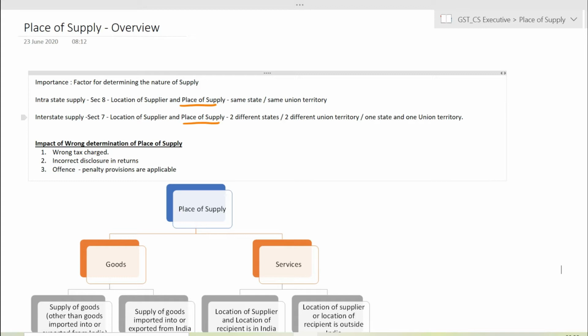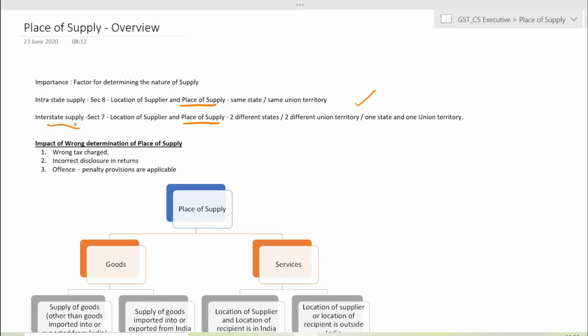See, for instance, when a person is trying to determine what the nature of supply is, he'll have to understand what is the location of the supplier and what is the place of the supply. If the location of the supplier and place of supply is in the same state or same union territory, then it becomes an intra-state supply. When the location of the supplier and place of supply are in two different states or two different union territories or one state and one union territory, it becomes an interstate supply.